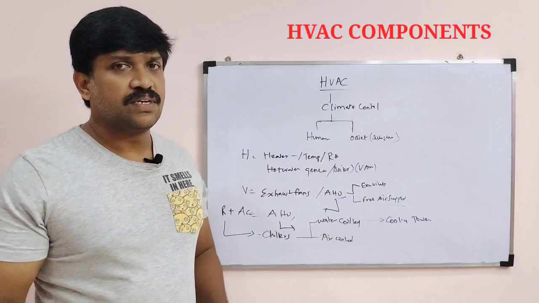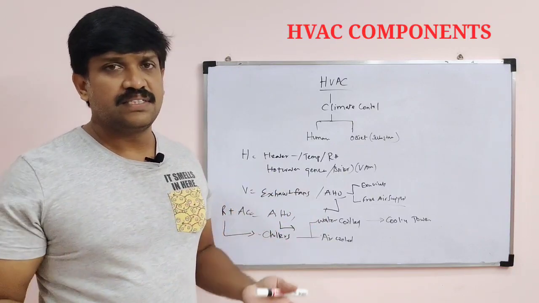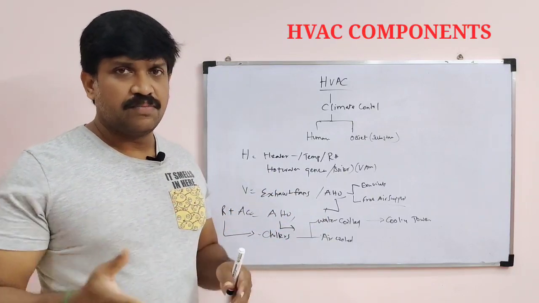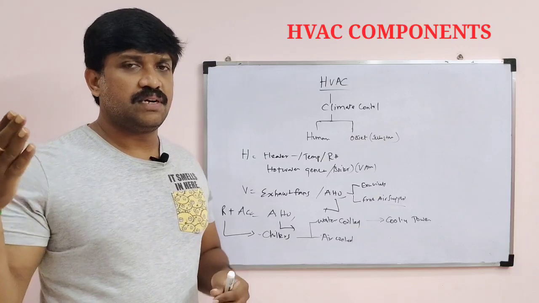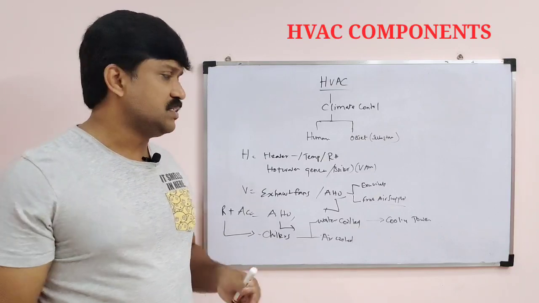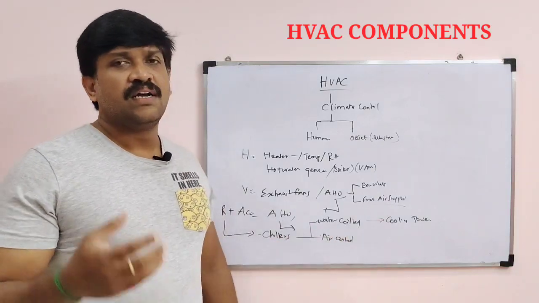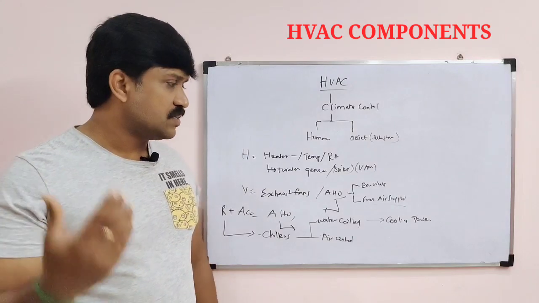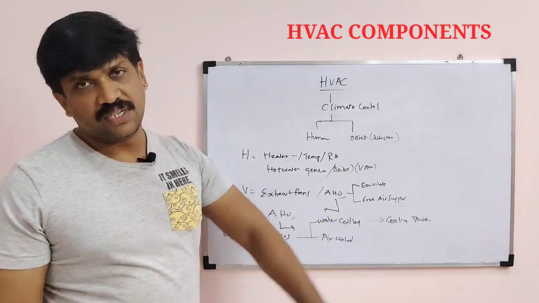It's a condenser unit. Okay, in a chiller system there are different components: the evaporator, the compressor, the condenser, and the expander. In that condenser unit we require some cooling media, and that cooling media comes from cooling towers.